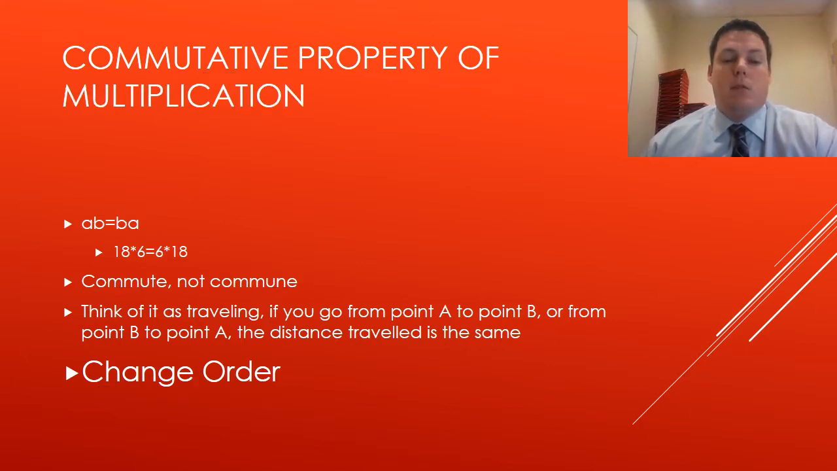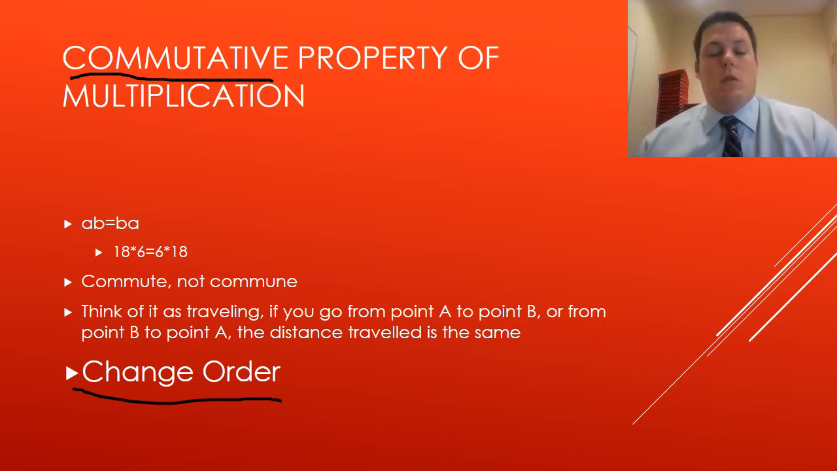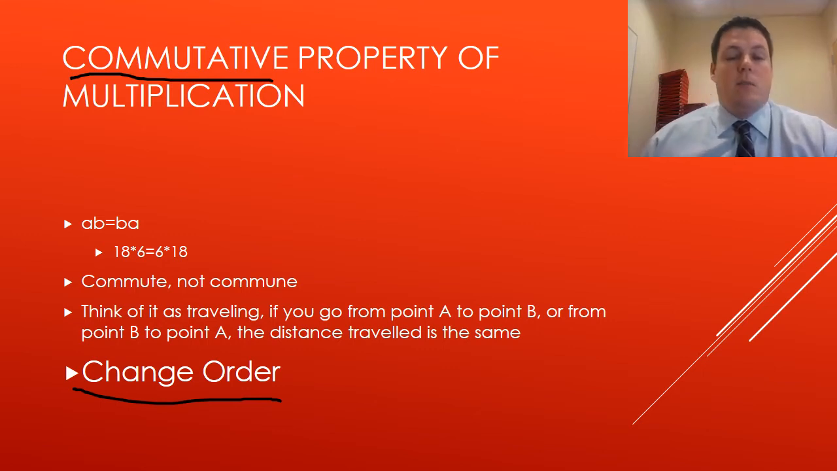Same thing applies for multiplication. Commutative changes order. A times B is the same as B times A. And this stuff down here is exactly the same because the property is the same. We're just using multiplication instead of addition in this circumstance. So there's a commutative property for both addition and multiplication.